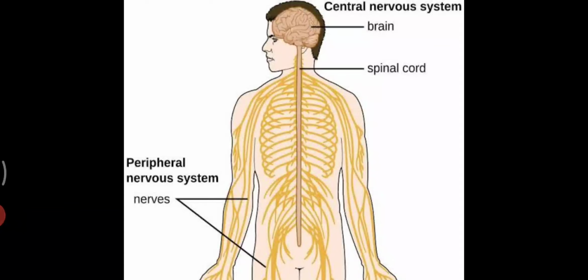An impulse is a change in the environment with sufficient strength to initiate a response. And excitability is the ability of a neuron to respond to a stimulus and convert it into a nerve impulse.